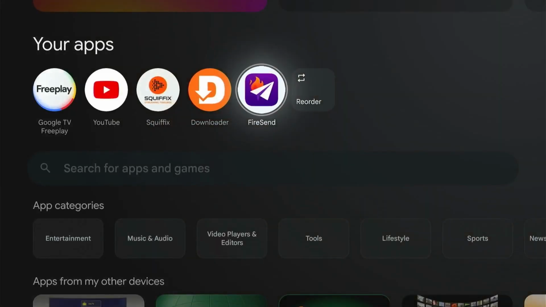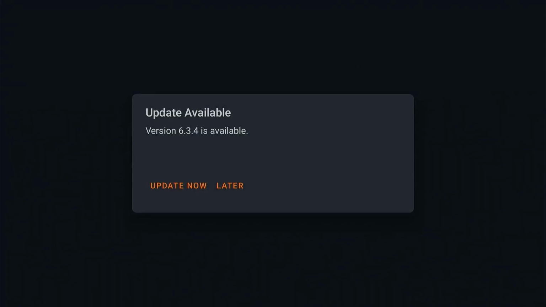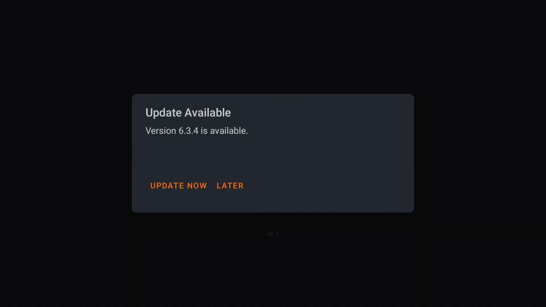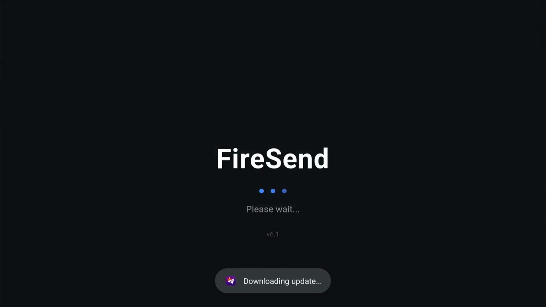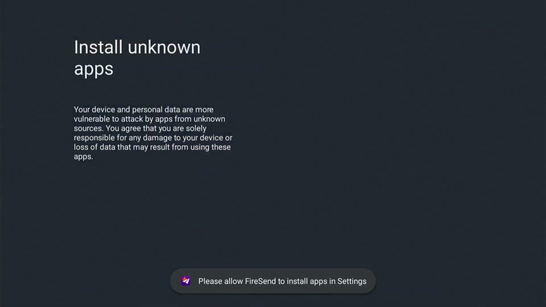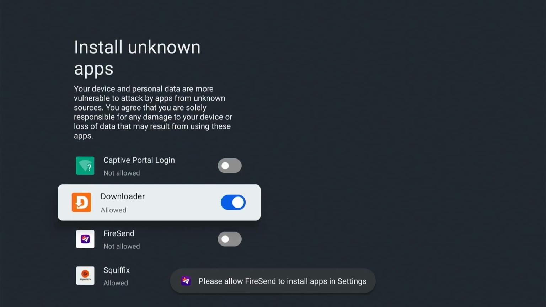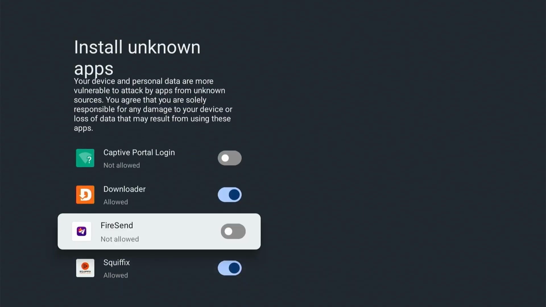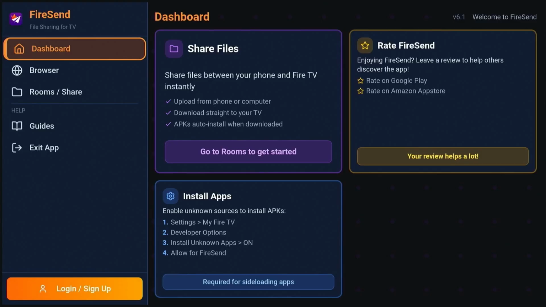And there goes Firesend right there. Click on Firesend. It says update. Click on update. And you can see it opens up. It's working. Now you go down here to Firesend. If this pops up, click on Firesend, so it could allow from unknown sources, unknown apps.